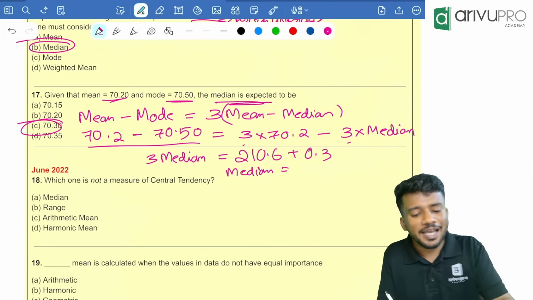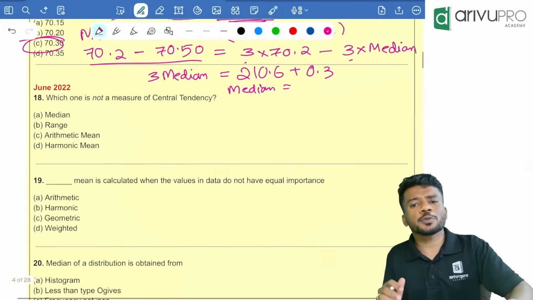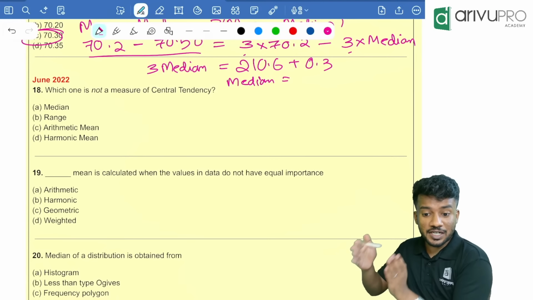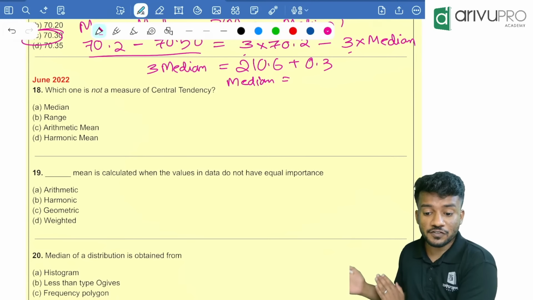Yes. Happy Christmas, everyone. Yes. Next question now. June 2022 measure of central tendency question. We will solve measure of dispersion after finishing central tendency. Yes. So great, Sudarshan. Yes.